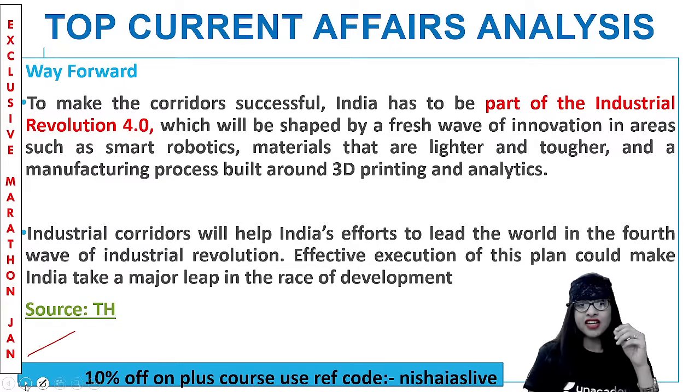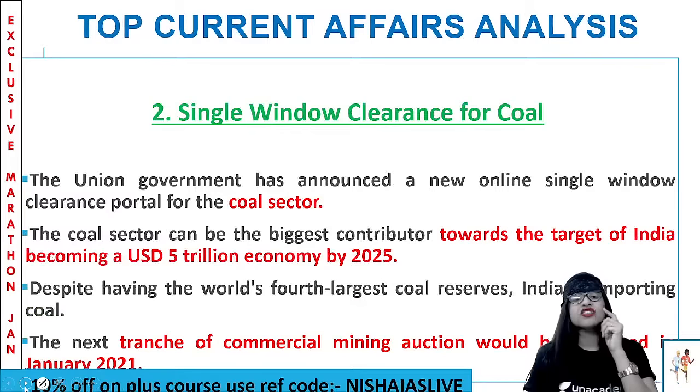So having understood this topic, let's quickly have a look at the next topic from the month of January 2021. Single window clearance for coal. So we all know that coal is a non-renewable source of energy, but still we have to preserve it. It has become a major source of essential import due to the lack of availability for our country India and our inability to produce it.